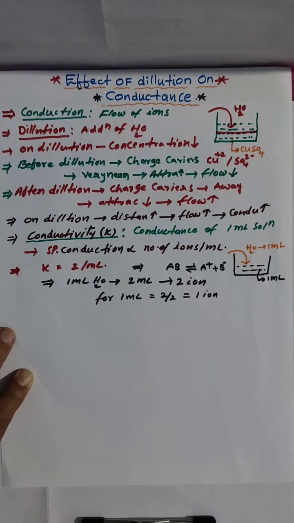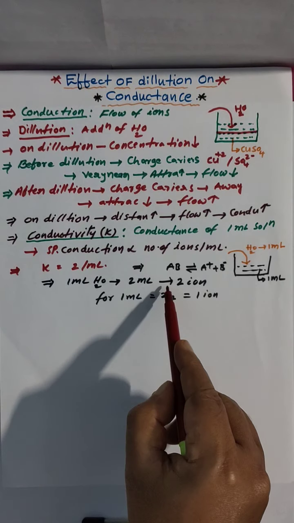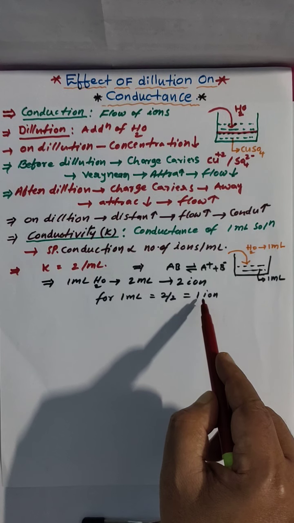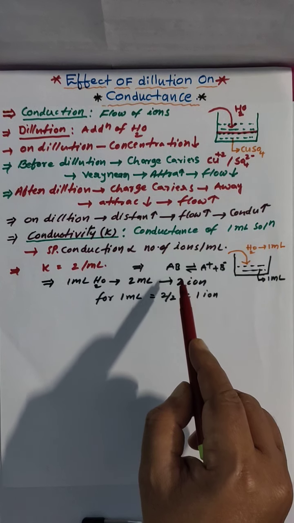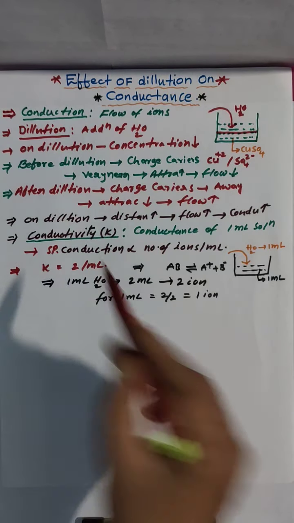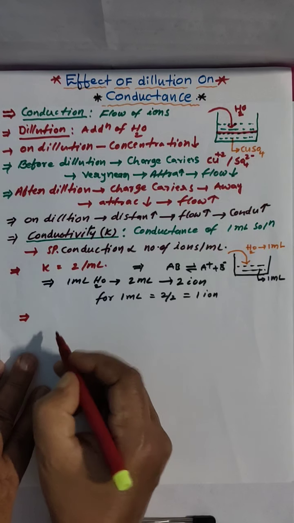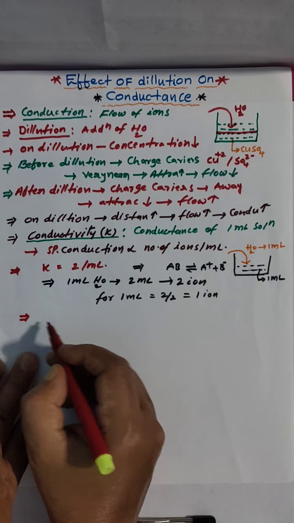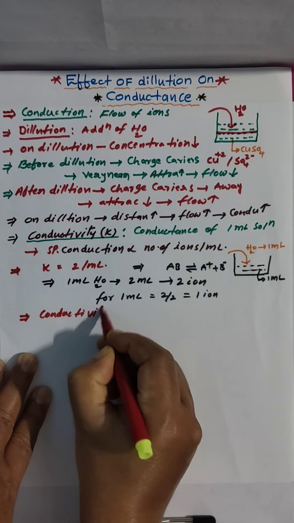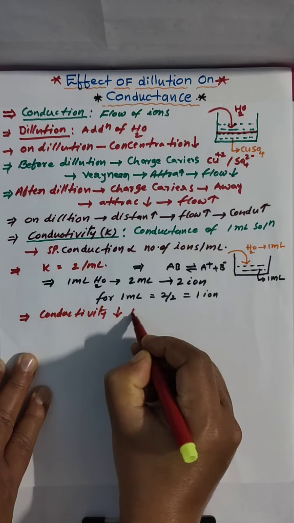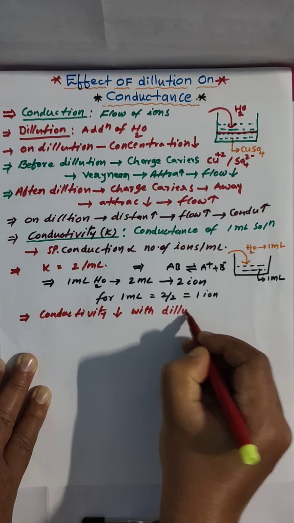See here, this simple example is giving clarity. If you are adding water, the number of ions is decreasing. As the number of ions decreases, mobility will decrease, meaning conductivity decreases. It is very clear. Conductivity decreases with dilution.